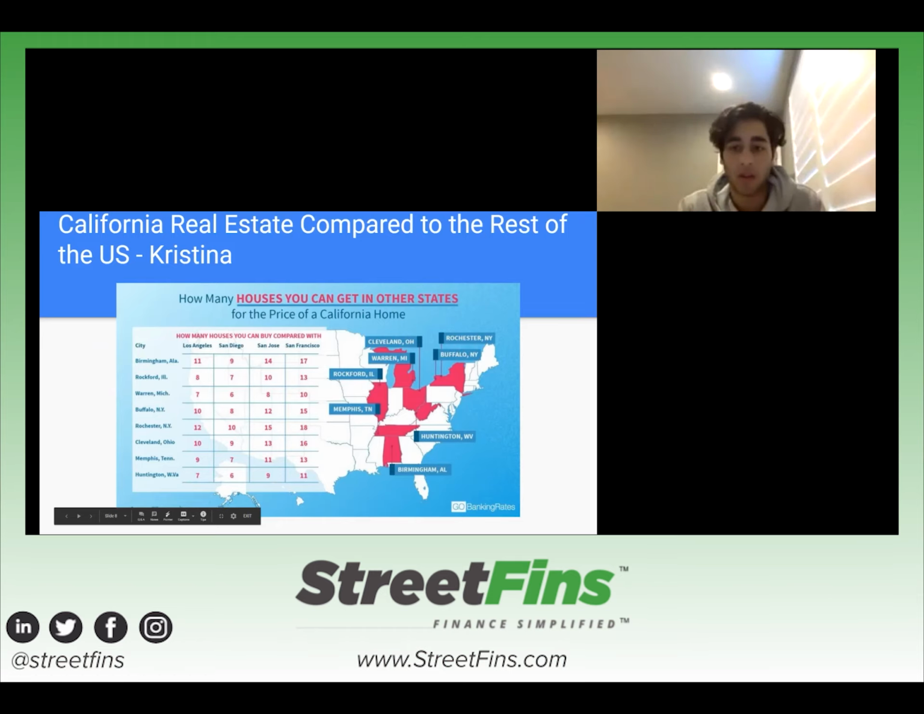So keeping the idea that California has one of the highest median housing values in the country, let's take a look at how many houses you can buy in other states for the price of one California home. As shown in the graph, the price of one California home in San Francisco can get you 17 houses in Birmingham, Alabama. And the price of one house in San Diego can get you 10 homes in Rochester, New York. Next slide.